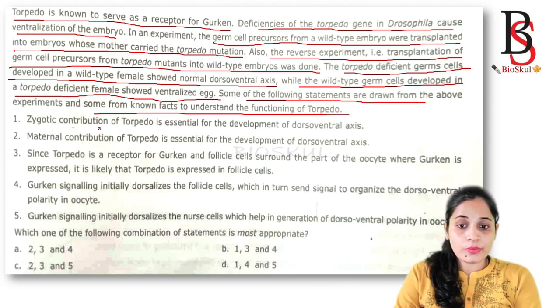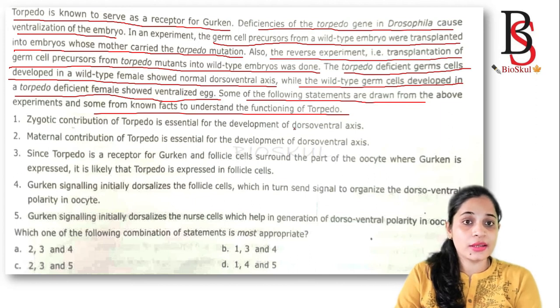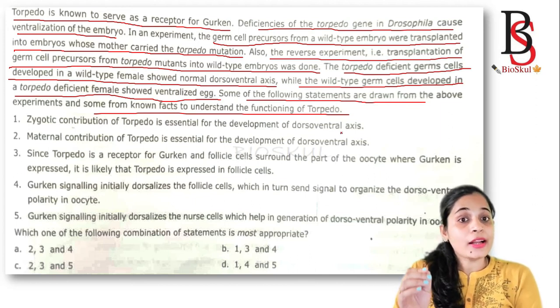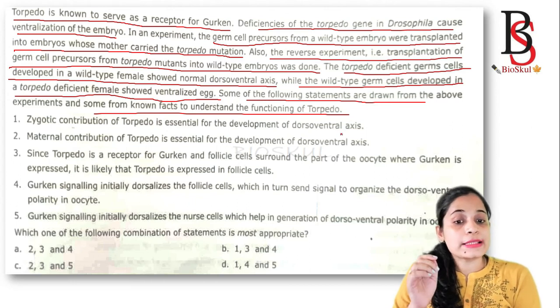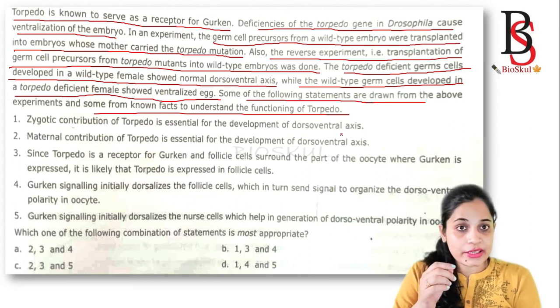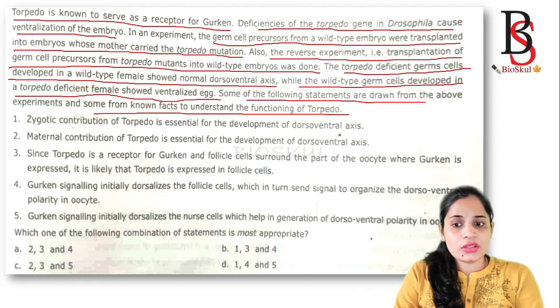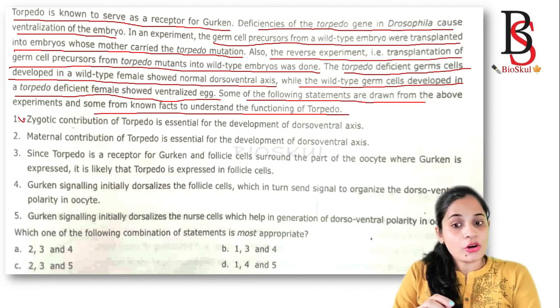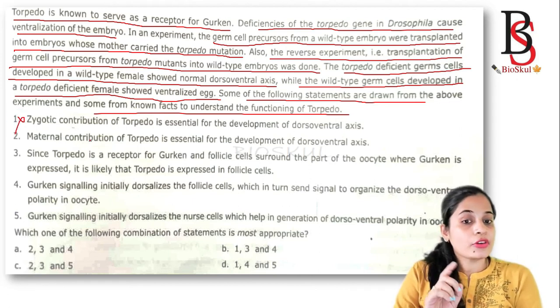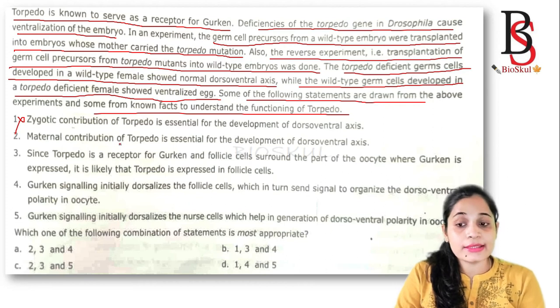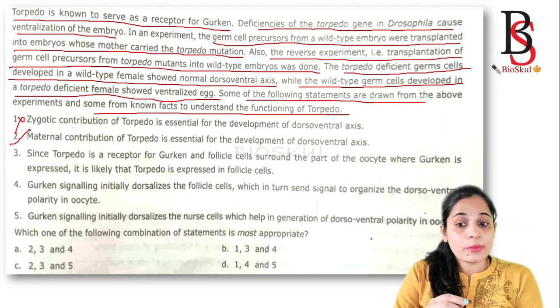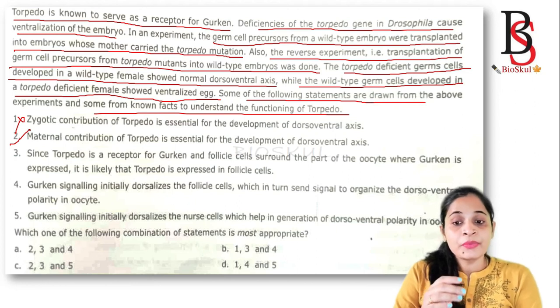Zygotic contribution of torpedo is essential for development of dorsal ventral axis. No. It is the maternal contribution of torpedo that is essential for the development of dorsal ventral axis, so this one is wrong. Maternal contribution of torpedo is essential for the development of dorsal ventral axis. Yes, this one is correct, because the dorsal ventral axis formation is contributed by the maternal genes.